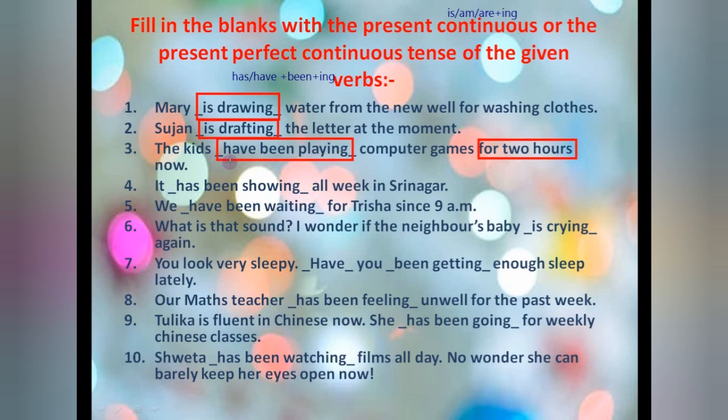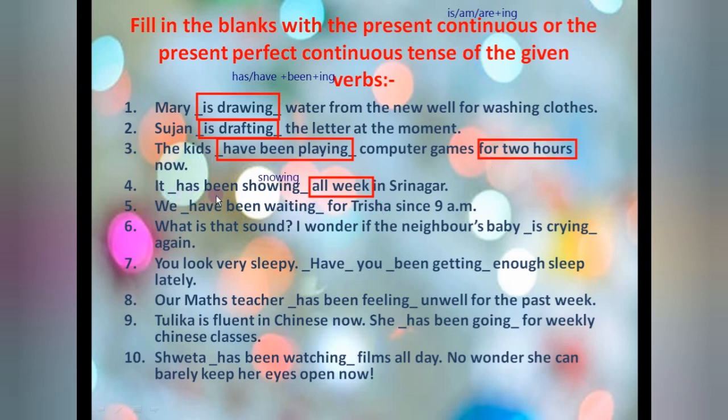Kids plural, that's why have been playing. It dash all week in Srinagar. Now see, all week. Suppose that it has to be snowing. Okay, so that is snowing. It has been snowing all week in Srinagar.